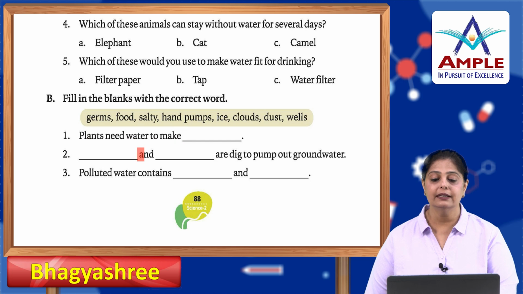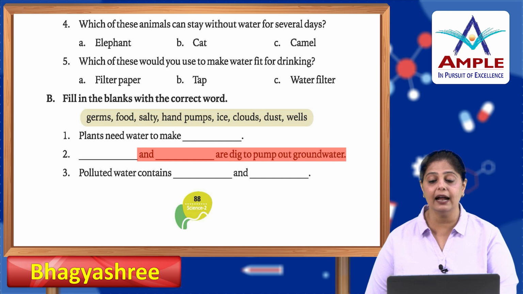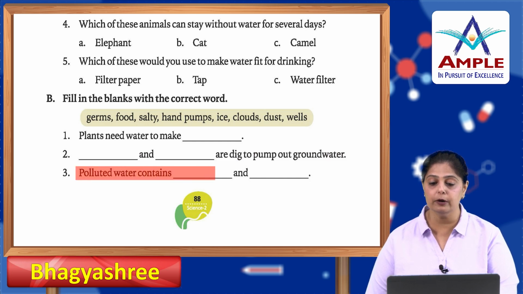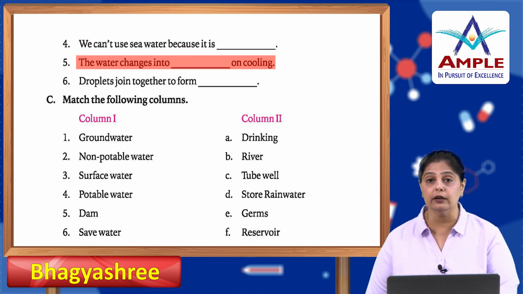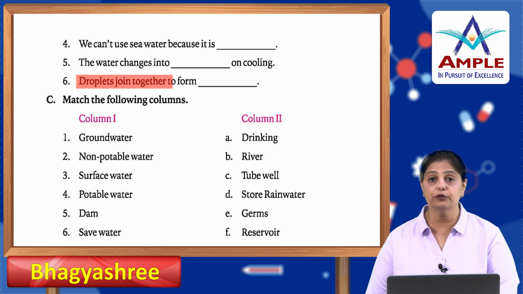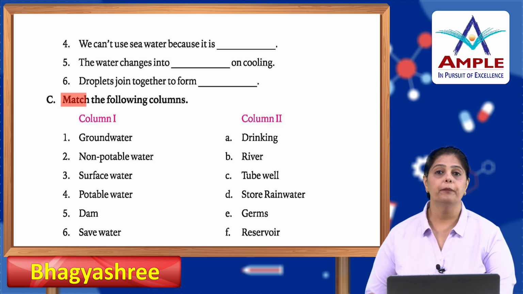Now, fill in the blanks with the correct words. Plants need water to make food. Dash and dash are dug to pump out groundwater. What is it? Hand pumps and wells. Polluted water contains germs and dust. We can't use seawater because it is salty. The water changes into dash on cooling. It changes into ice, and droplets join together to form clouds.